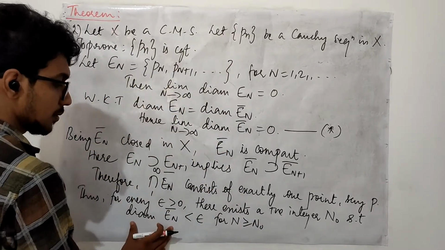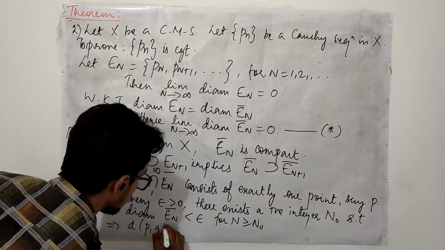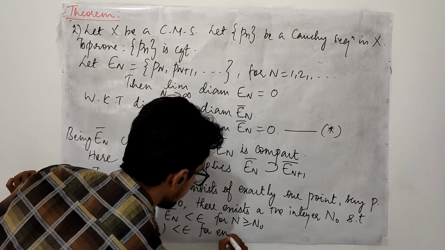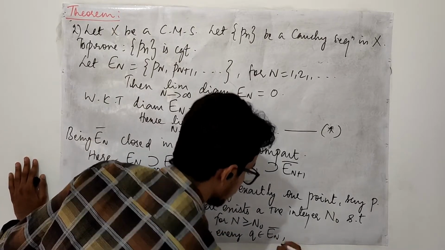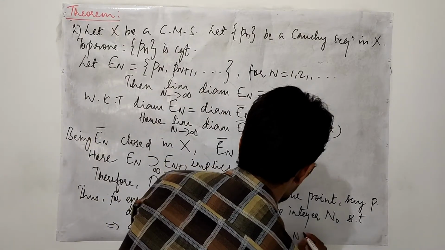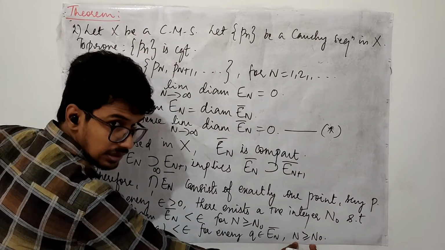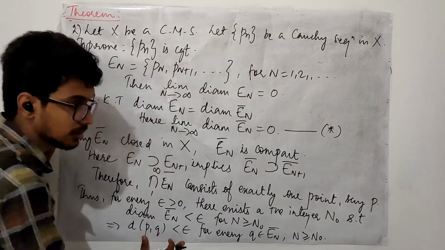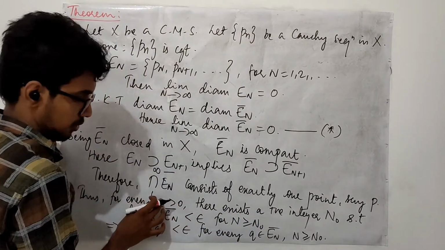So this is the distance of P comma Q less than epsilon for every Q in En bar and n bigger than or equal to n naught. After this stage, for every element in the set, this is going to be the case because P is the point which is present in all En closure.